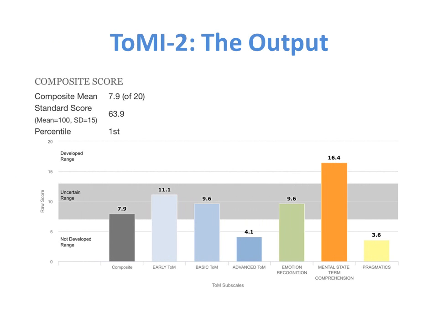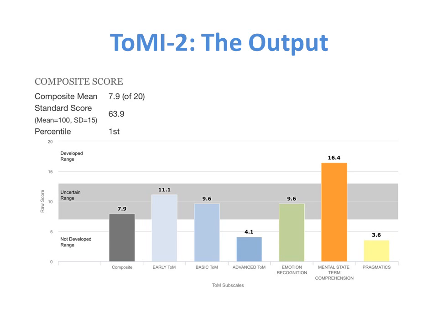In order for clinicians to identify the most developmentally appropriate treatment targets, they will need to have a firm understanding of the output generated by the Theory of Mind Inventory-2. The ToMI-2 report generator provides all raw and norm reference scores in a variety of ways. When reading the output, it is useful to remember that all the subscales are color-coded. As can be seen in this example, the early subscale items appear in light blue, basic subscale items appear in medium blue, and advanced subscale items appear in dark blue.